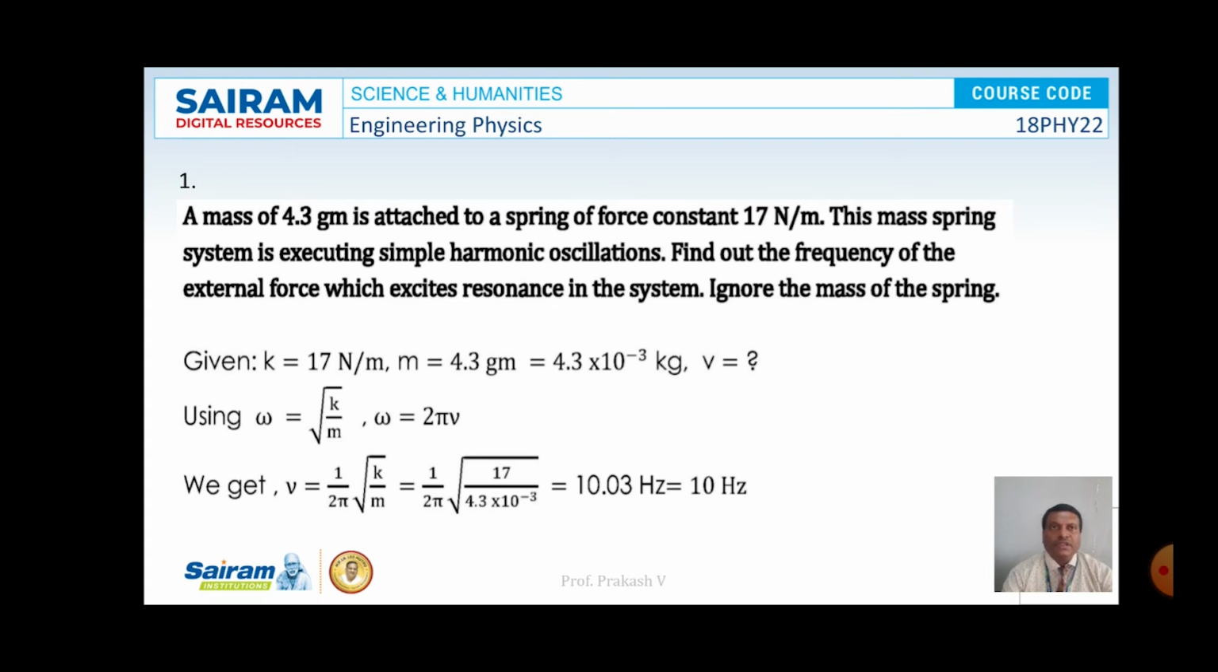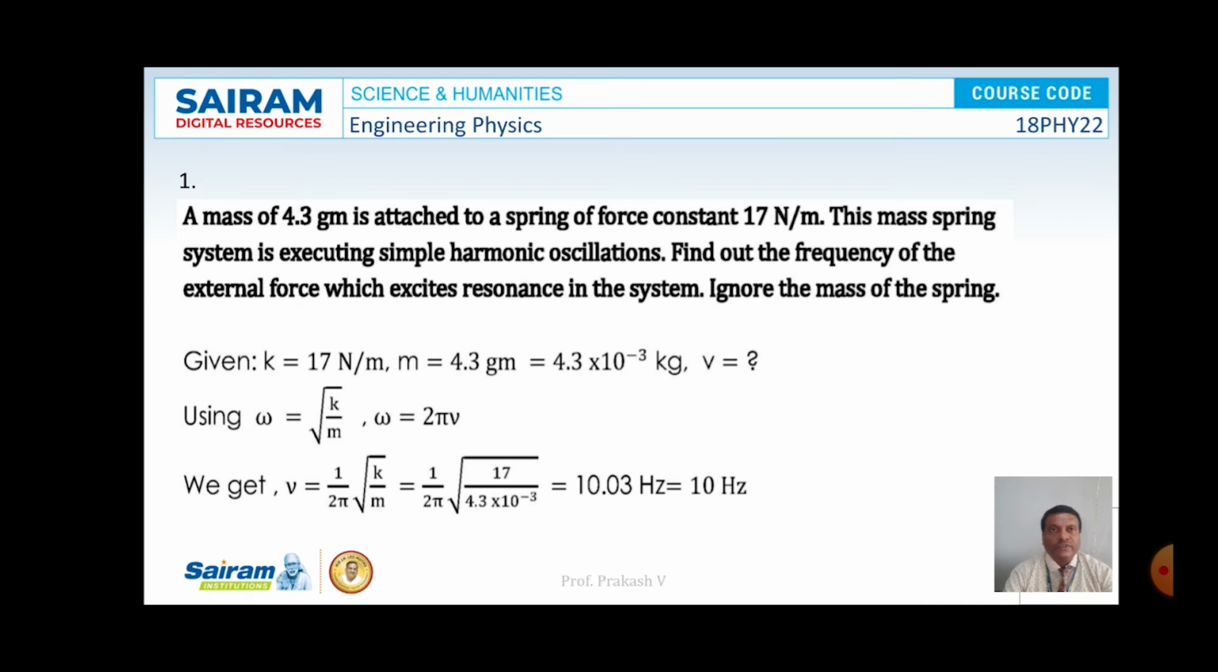So when a mass of 4.3 gram is attached to a spring of force constant 70 Newton per meter, this mass spring system is executing simple harmonic oscillation. So find out the frequency of the external force with which the resonance in the system excites. So ignore the mass of the spring here. So the value of K is 17 Newton per meter and M is 4.3 grams.